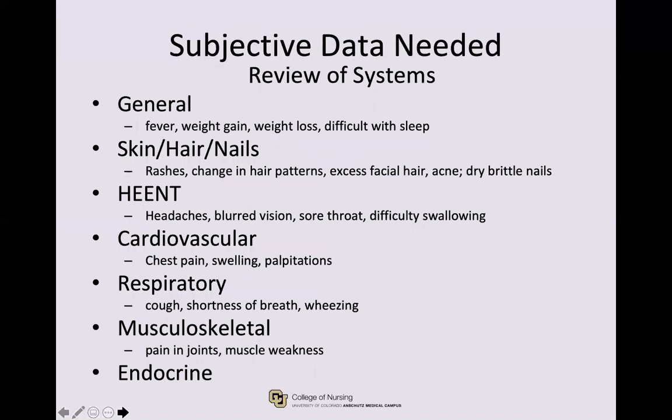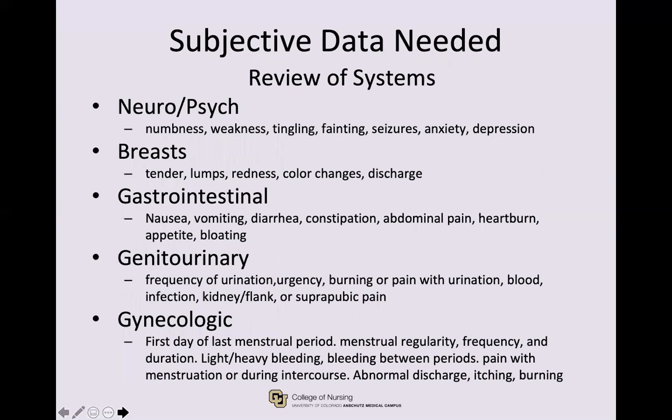We asked general questions about her overall health, including her skin, hair, nails, head and neck, cardiovascular, respiratory, musculoskeletal, neuro, and psych. We asked about breast tenderness, changes or lumps, as well as abdominal pain, nausea, and bloating. Finally, urinary symptoms and gynecologic complaints, including pain and discharge.